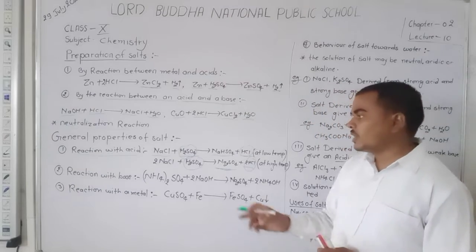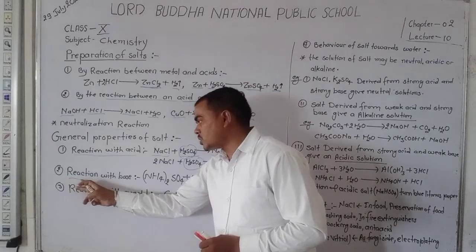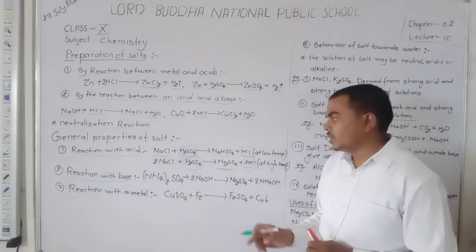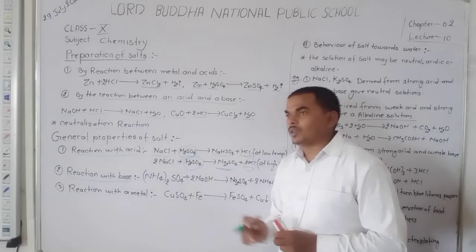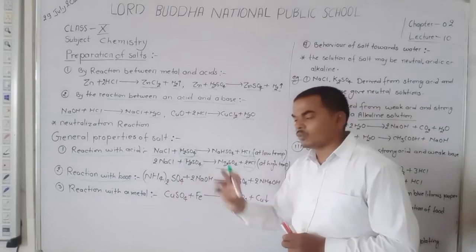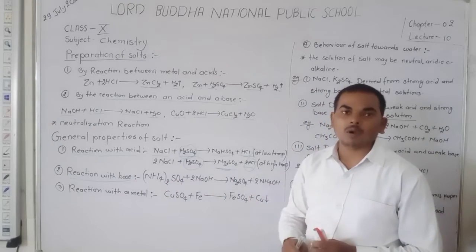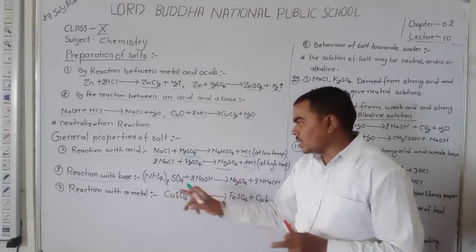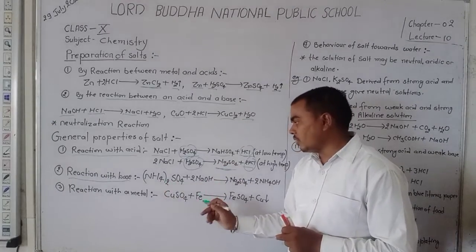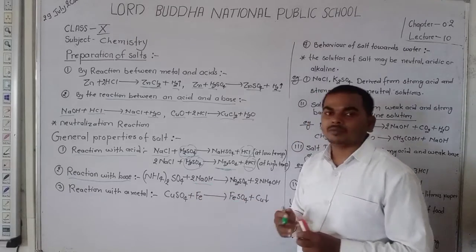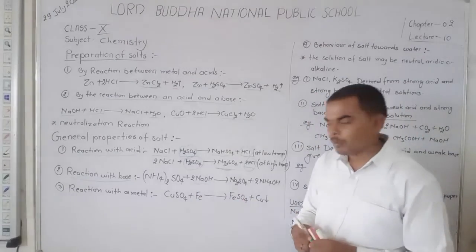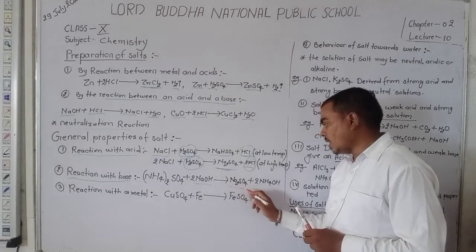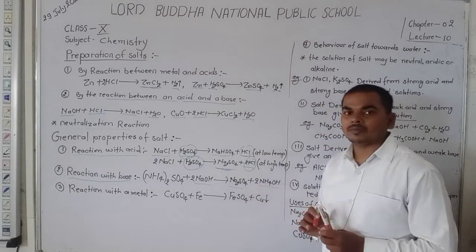Okay. Now discuss reaction of salt with base. Dear student, here ammonium sulfate, (NH4)2SO4, is the salt of ammonia. When we use a salt like ammonium sulfate and react it with the base, NaOH, then it forms salt and another type of base.